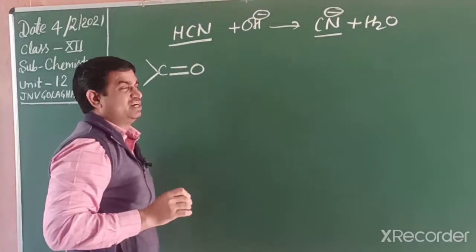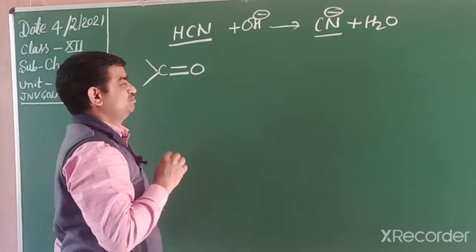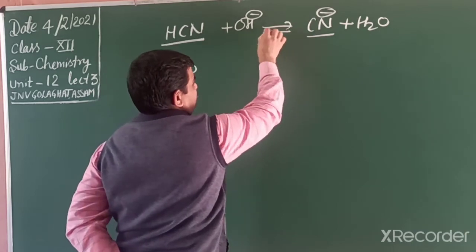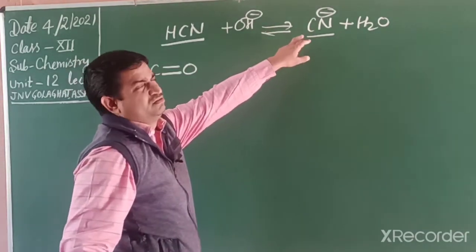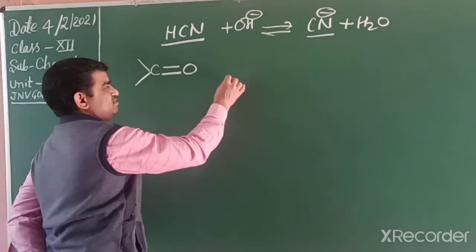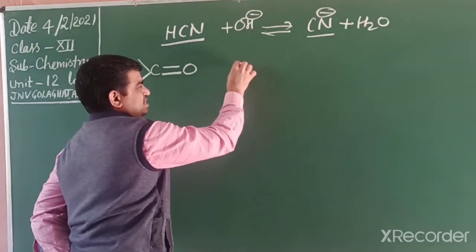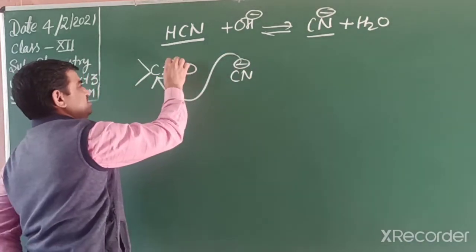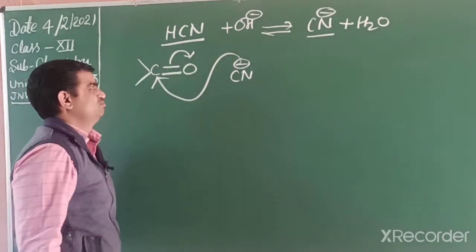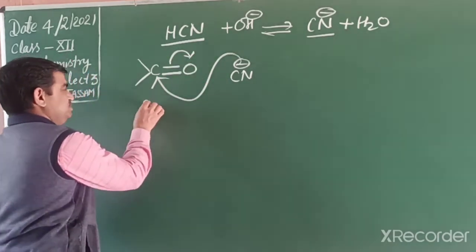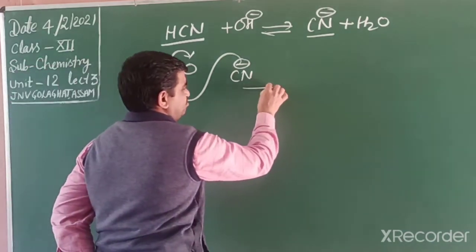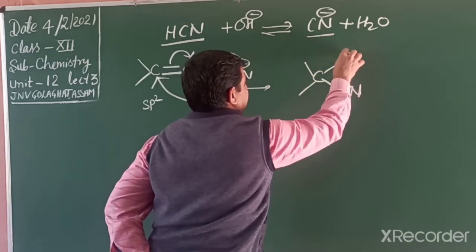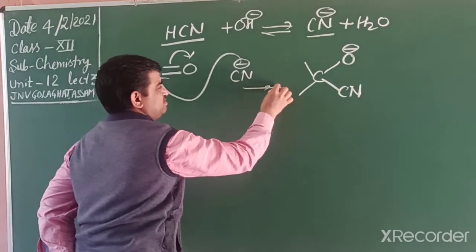Although hydrogen cyanide alone can also act as a nucleophile, in a basic medium it forms the cyanide nucleophile. In the first step, cyanide attacks the carbonyl group, either top or bottom, it can attack from any side. The pi electrons move towards the oxygen side, and the sp2 carbonyl compound changes into sp3 like this. This step is the slow step.